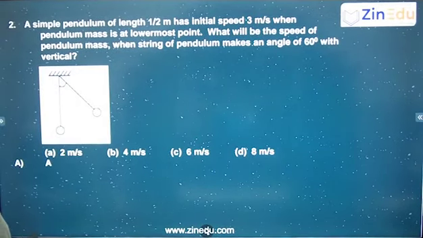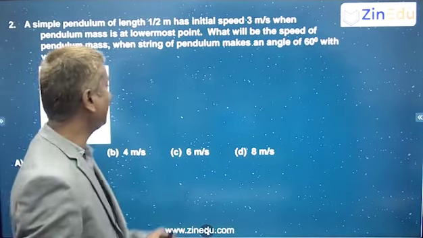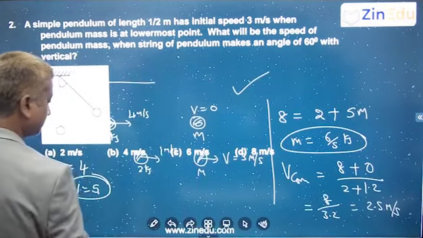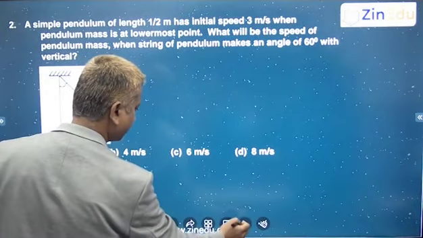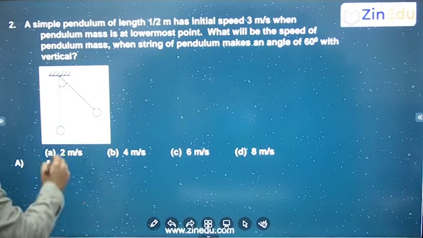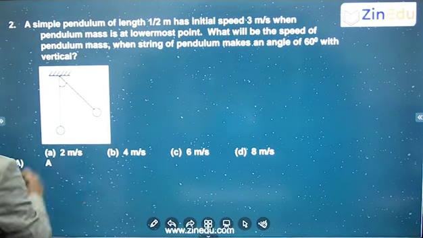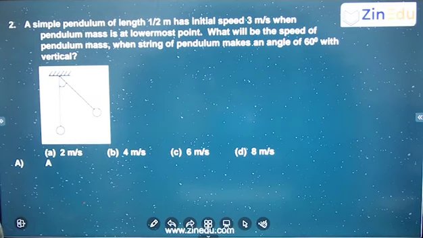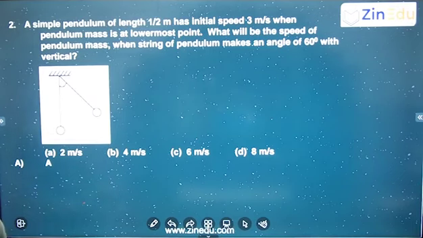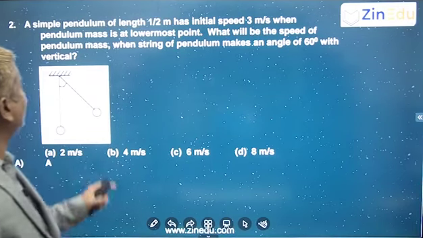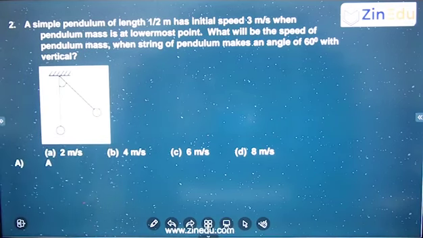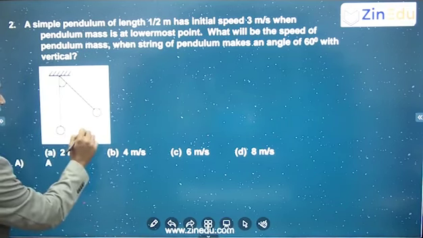A simple pendulum of length half meter has an initial speed of 3 meter per second. So this is having an initial speed of 3 meter per second. When the pendulum mass is at the lowest most point, at this point it is having 3 meter per second. Then when the string is making an angle of 60 degrees with the vertical, what will be its speed? So here let us say the speed is v. Here the speed is 3 meter per second.